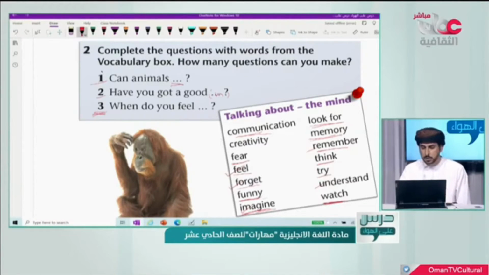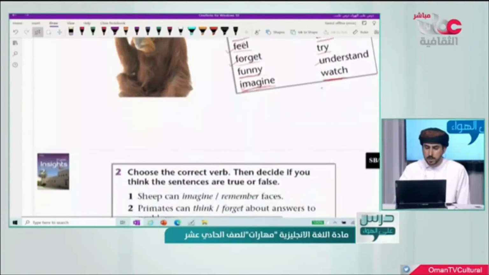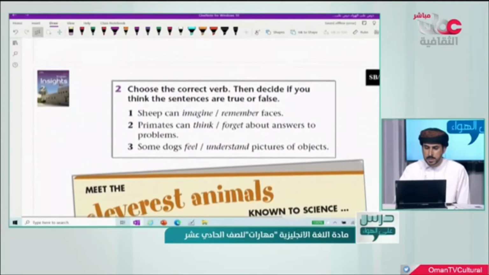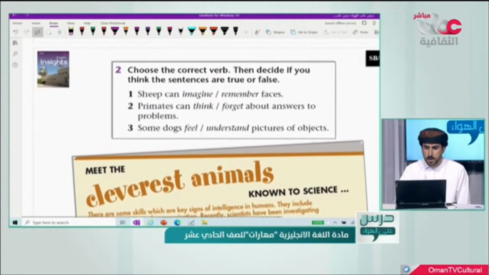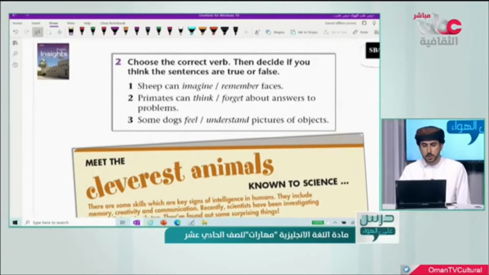So I want you to remember the meaning of all these words because they are very important and you will get benefit from them in your journey in this unit. So now let's move to the second question. Here we have, open your book, page 18. Question number 2. Choose the correct verb, then decide if you think the sentences are true or false.